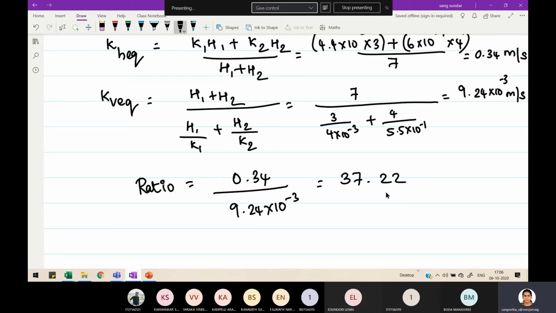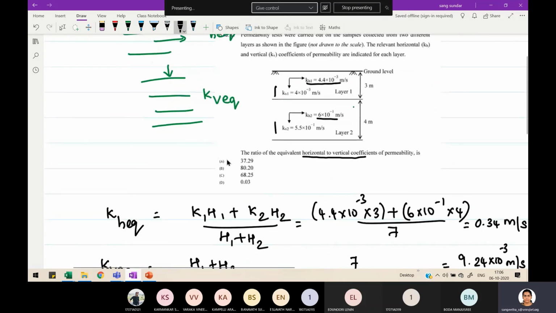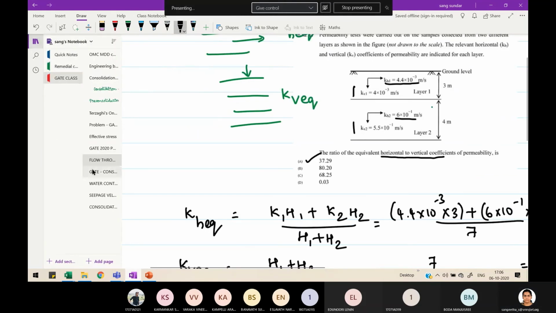37.22. Okay. So that's the ratio. It's actually a multiple choice question. Just take the answer. A is the answer. So it's just a direct question. Shall we move on to the next question?